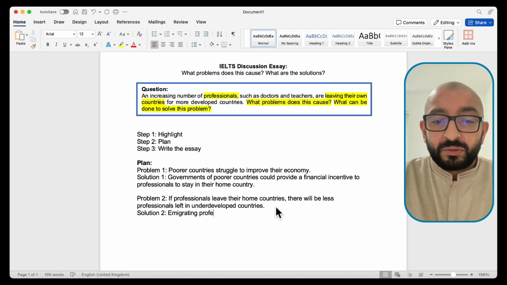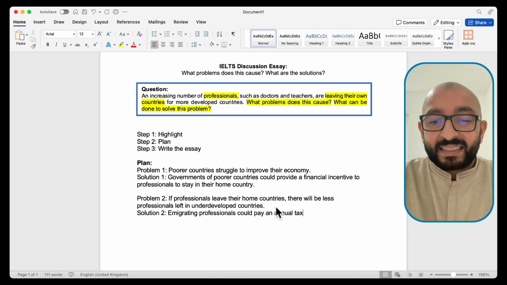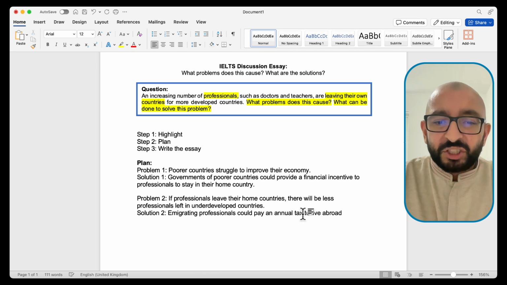Emigrating professionals could pay an annual tax to live abroad. I'm going to change tax to fee, like a penalty. There you go. So that's our problem done.